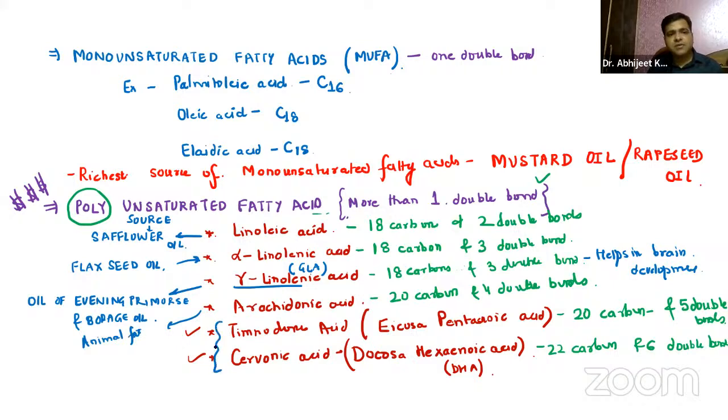Timnodonic acid and cervonic acid, remember, are from fish oil, or can also be found in breast milk. Again, DHA, docosahexaenoic acid, helps in brain development.